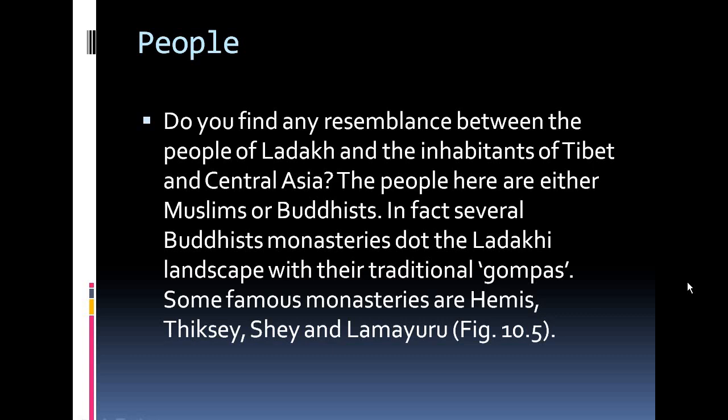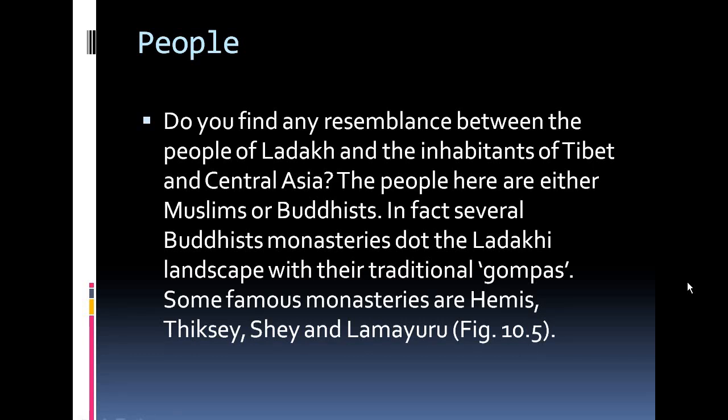Now, another thing that we are going to discuss is what kind of people live in Ladakh, what circumstances they live in, what kind of work they do, and what tribes are living there. So, do you find any resemblance between the people of Ladakh and the inhabitants of Tibet and Central Asia? The people here are either Muslim or Buddhist. Basically, the people living in the Ladakh region are Tibetans, who are either Muslims or Buddhists.